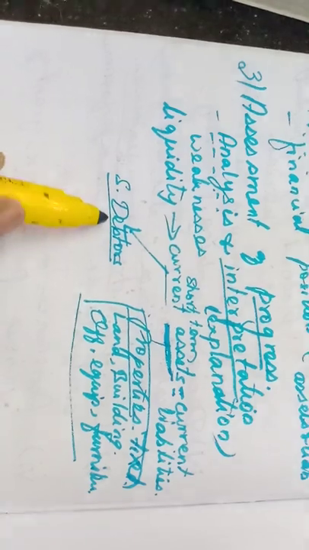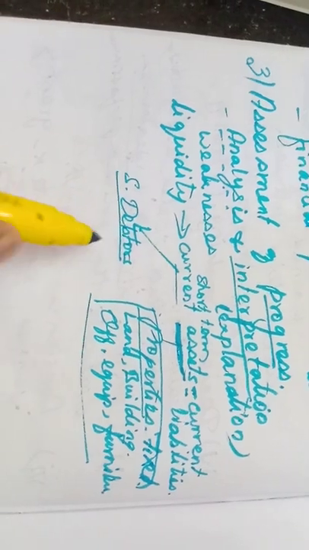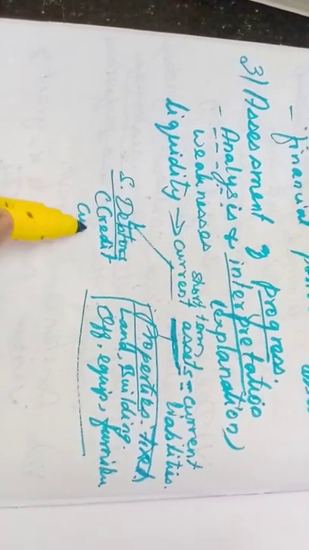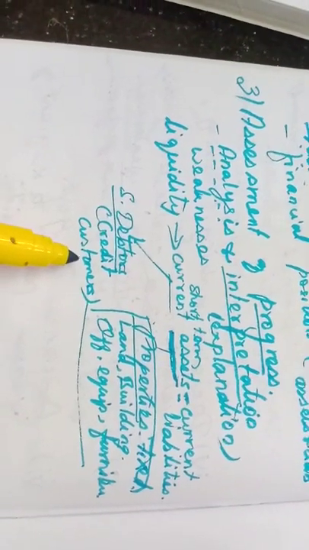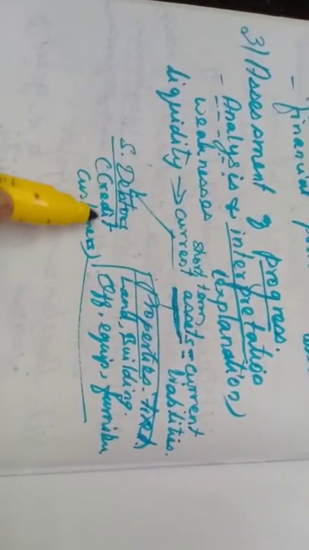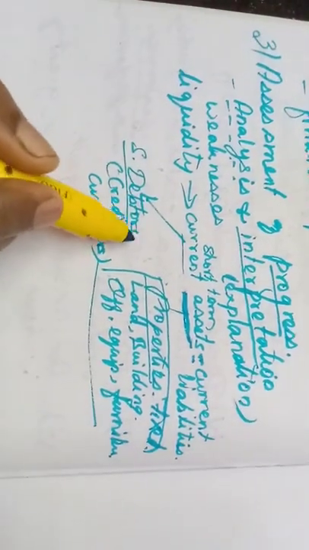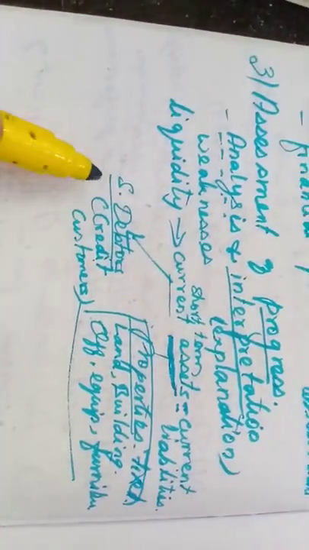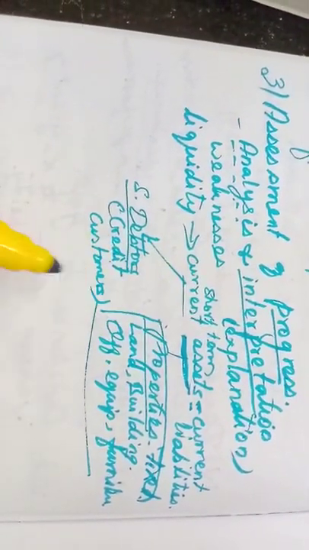I told you, there you will learn what is asset, what is liability, what is debtors. So now I will just give an introduction. Debtors are the customers, credit customers. If we are running a business organization, we will have many customers. If they have bought for cash, we do not worry about those customers. But if they purchase on credit, they are called credit customers. The particular term is debtors. They will pay the amount that they owe us. So that is called current assets, because we can collect that amount from them within a short period of time. That is why they are short-term assets, current assets.